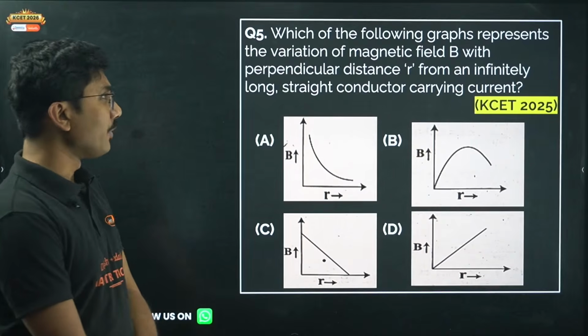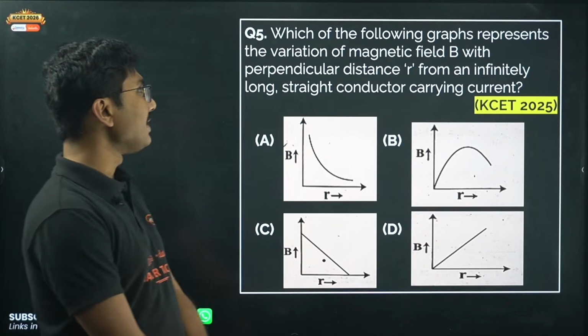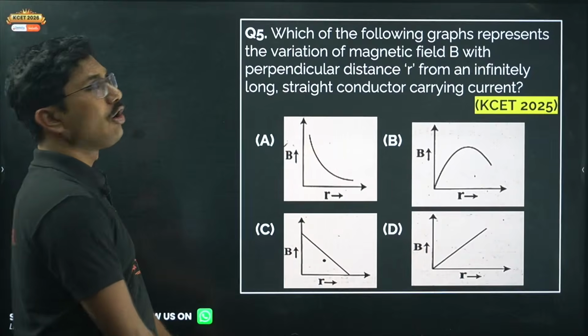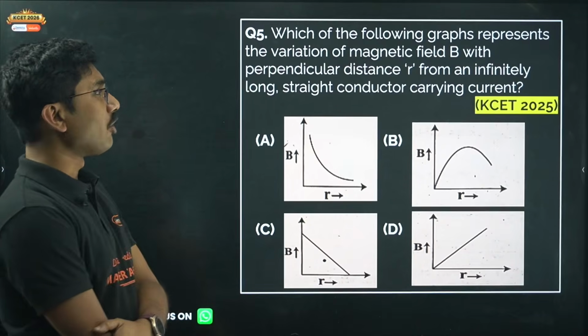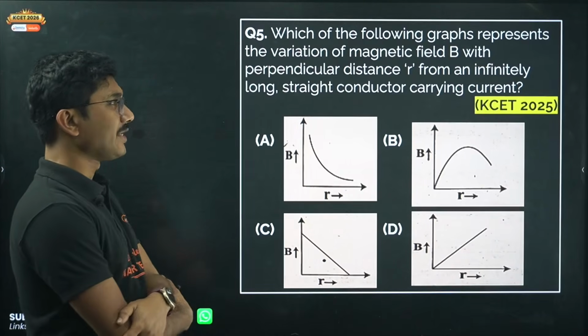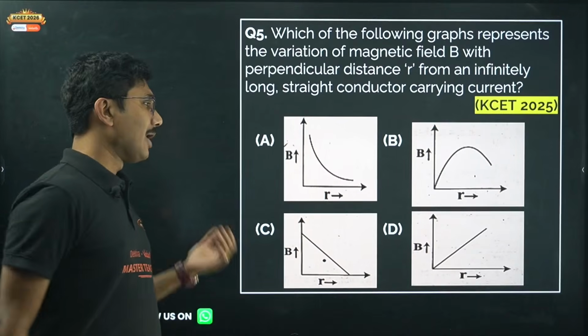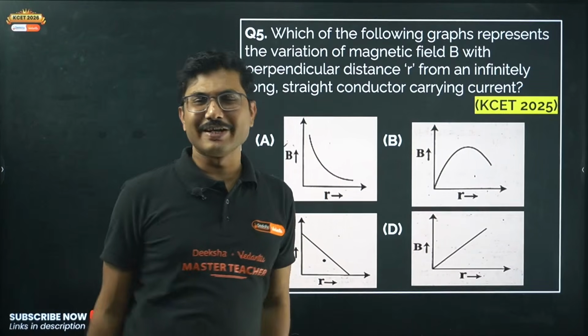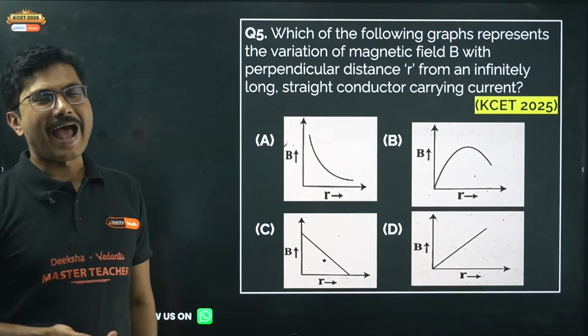Which of the following graphs represents the variation of magnetic field B with perpendicular distance r from an infinitely long straight current carrying conductor? This type of question is very common in KCET.